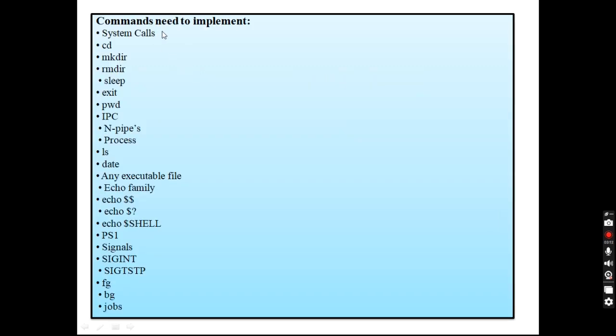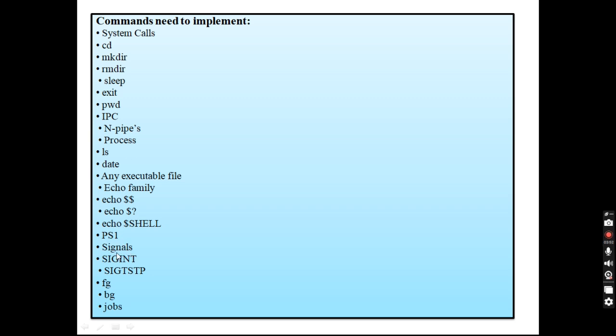So these are the commands which we need to implement. We need to implement system calls, cd, that is change directory, mkdir, that is make directory, rmdir, used to remove a directory, sleep, exit, pwd, print working directory, interprocess communication, npipes, process, ls which is used to display the contents of a directory, the date command which is used to print the current date and time, any executable file, the echo family, echo $, echo $?, echo $SHELL, and PS1, the environment variable using which we are going to customize the prompt.